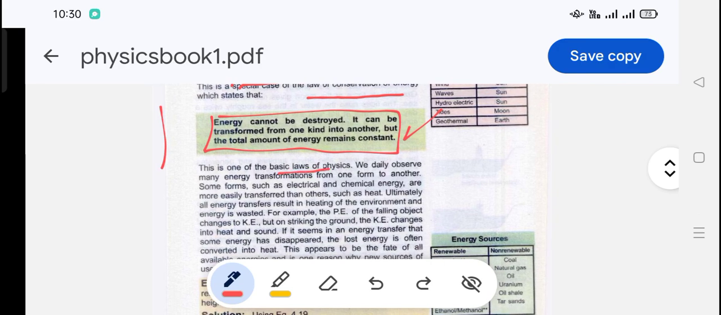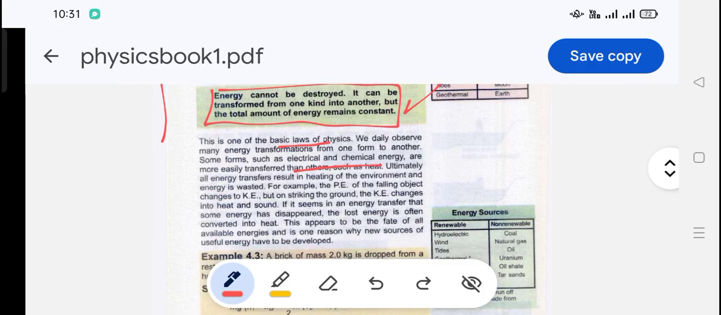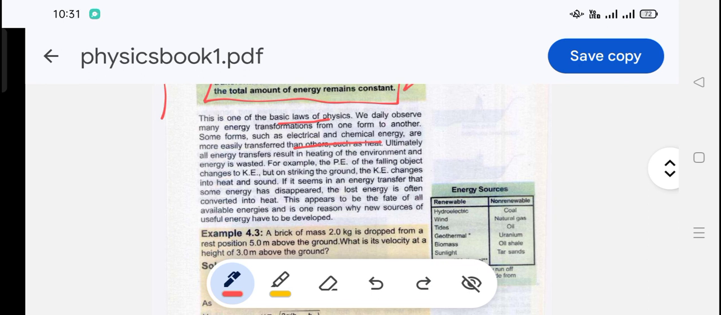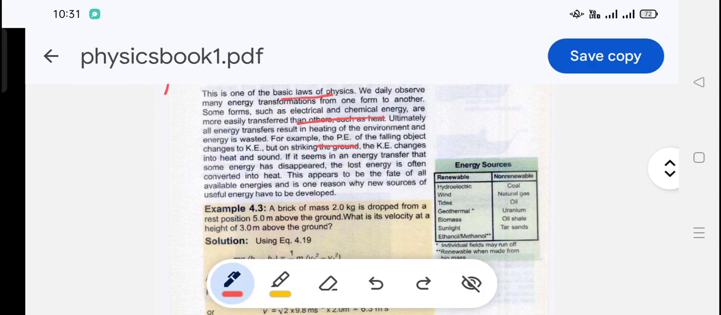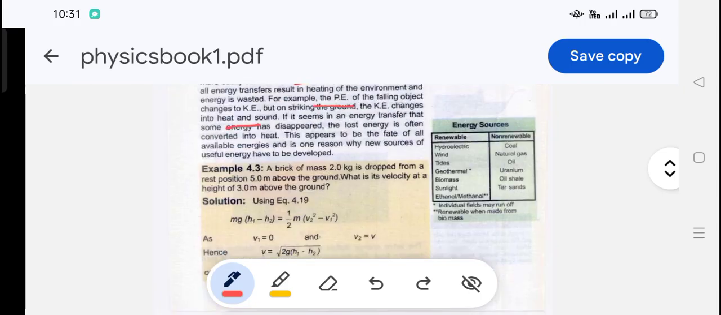We daily observe so many transformations from one form to another. Forms such as electrical and chemical energy are more easily transferred from one to another, such as heat. Ultimately, all energy transfer results in heating of the environment and energy is wasted. For example, potential energy of a falling object changes to kinetic energy, but on striking the ground, the kinetic energy changes into heat and sound. It seems in an energy transfer that some energy has disappeared. The lost energy is often converted into heat.